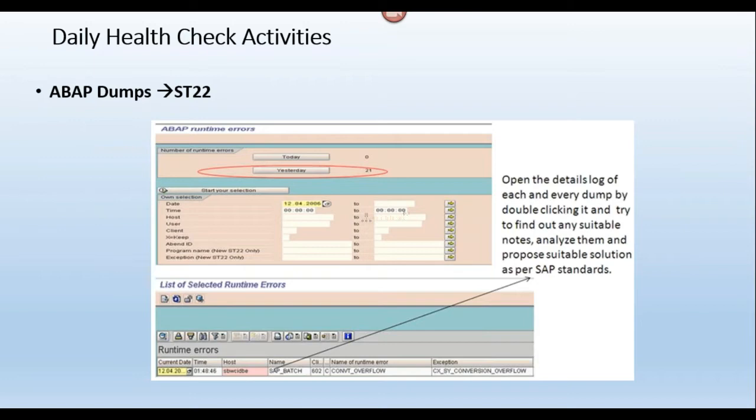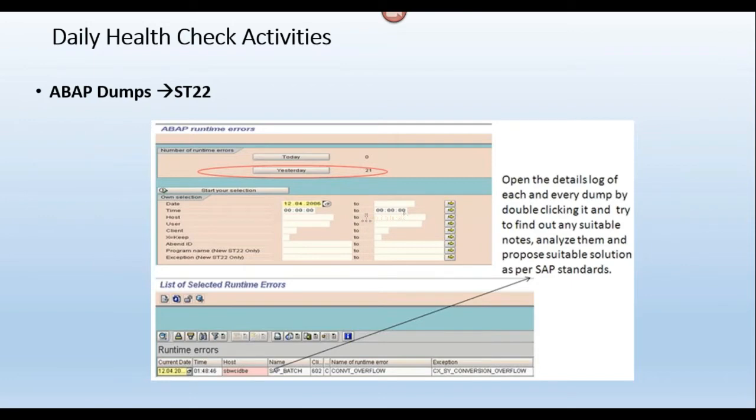So however many times the report has been executed, that many times the ABAP dump has been thrown, and that many times it will show you in this dump list here. Means for the same user, we can see repeated ABAP dumps.